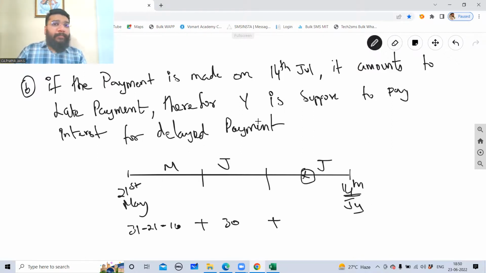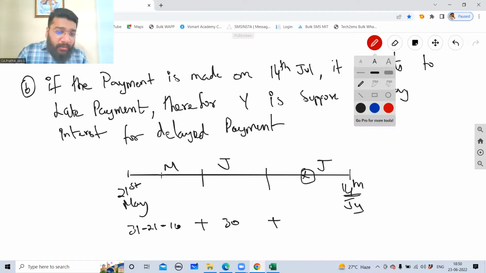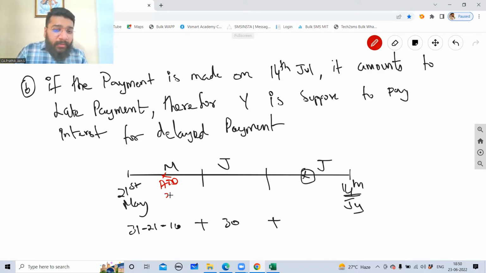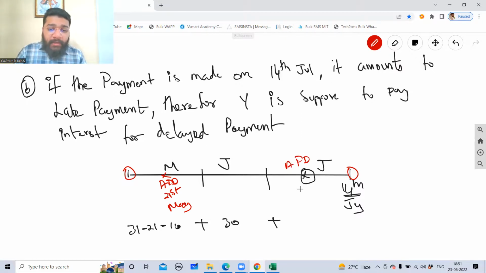Okay, this is May, June, July. Average due date is 21st May. This is 1st of May and this is 31st of July. And the actual payment date is 14th of July.